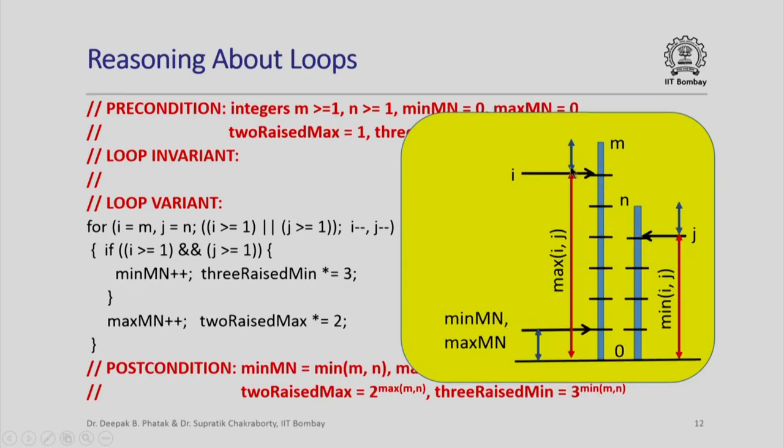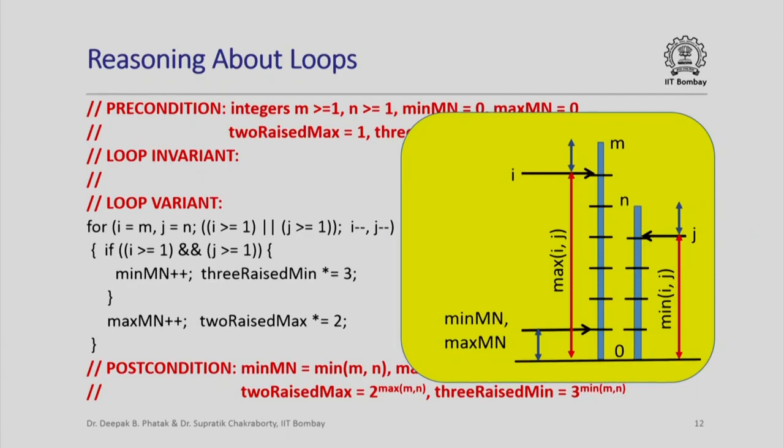Now in this picture, the red arrows show the values of max ij and min ij at any point of time. The blue arrow shows the value of min mn as well as max mn in this case, and please note that this blue arrow is the same as the blue arrow over here. So the amount by which min mn and max mn has increased is exactly the same as the amount by which both i and j have reduced.